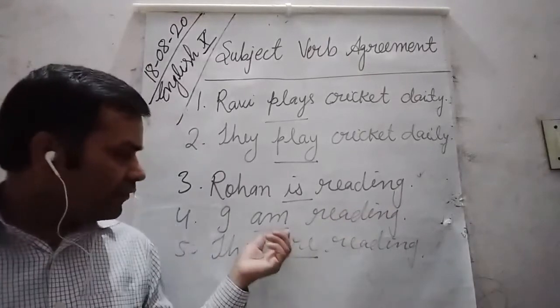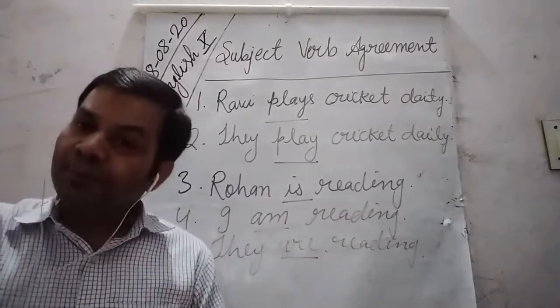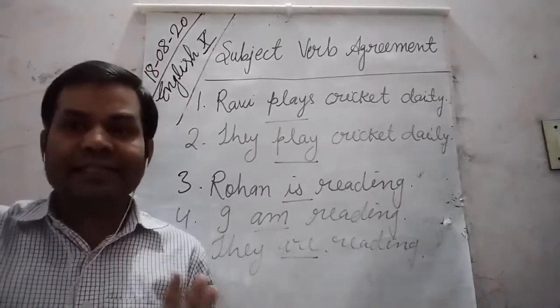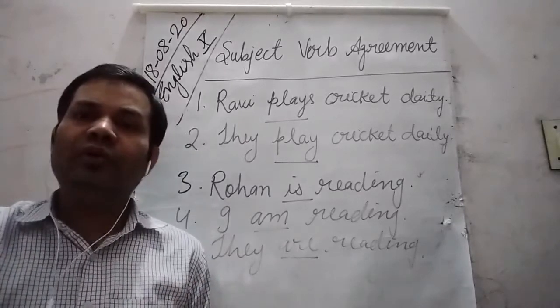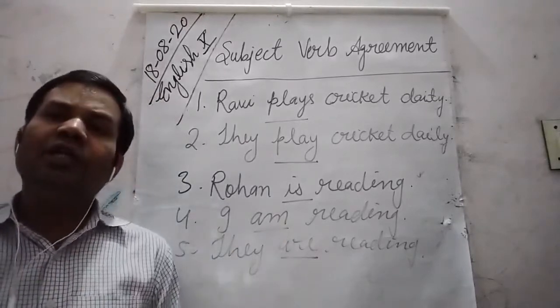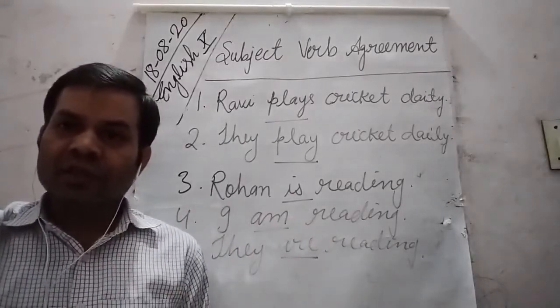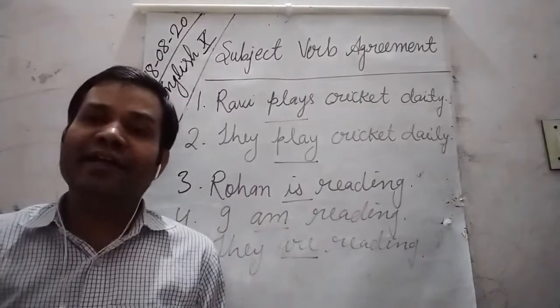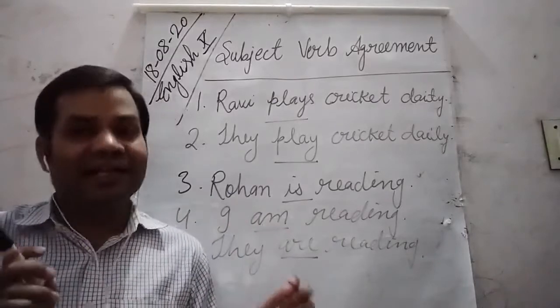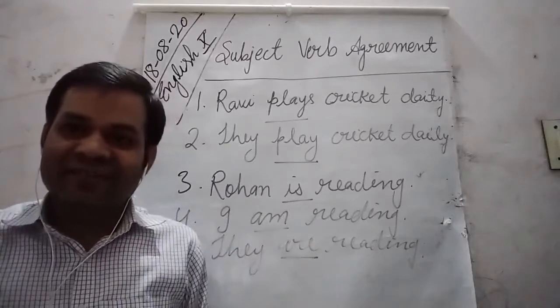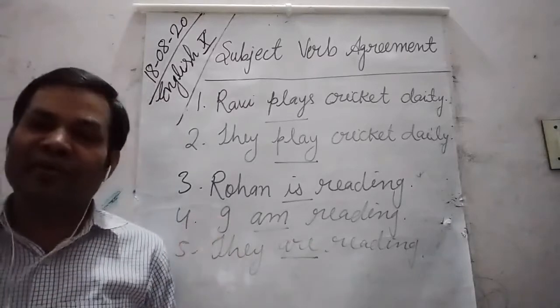So with I we apply the rules of plural sentences, even though I is singular. Don't ask me why, because it's a grammar rule. There is no logic behind it.